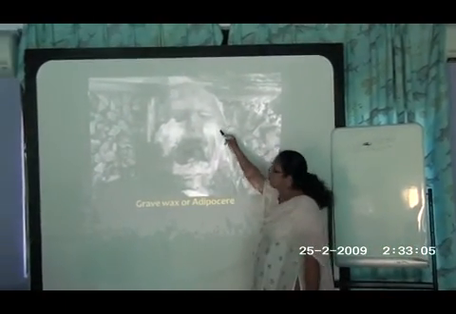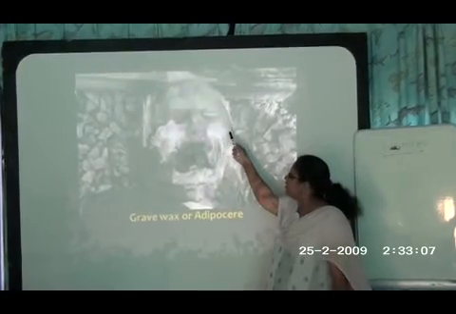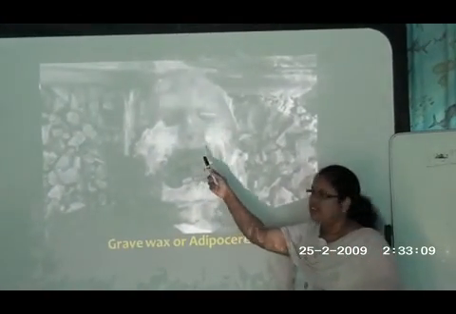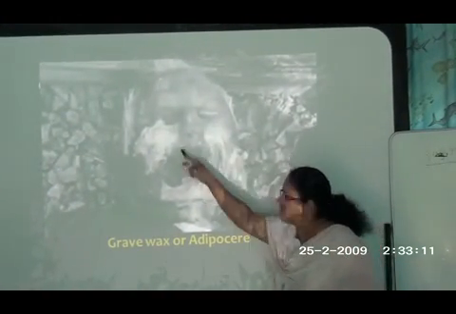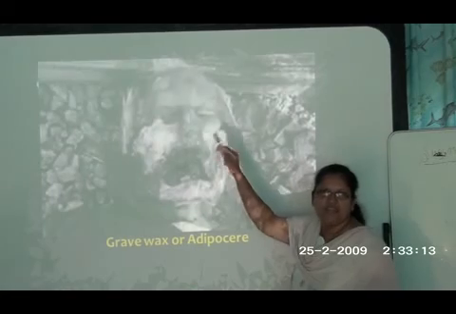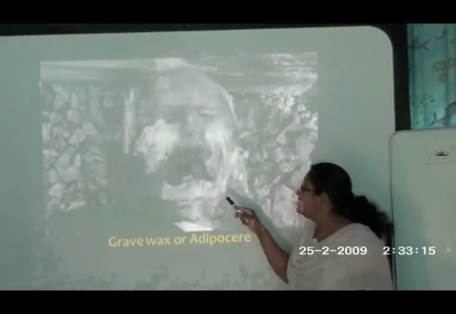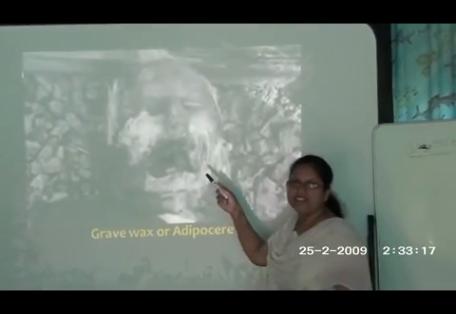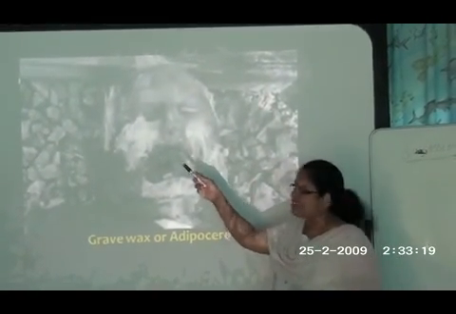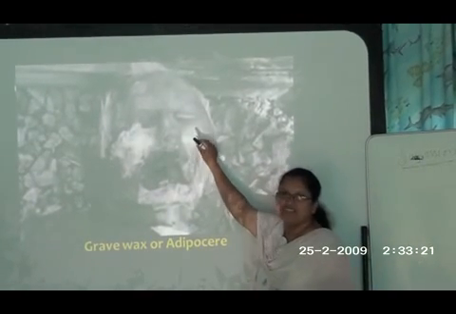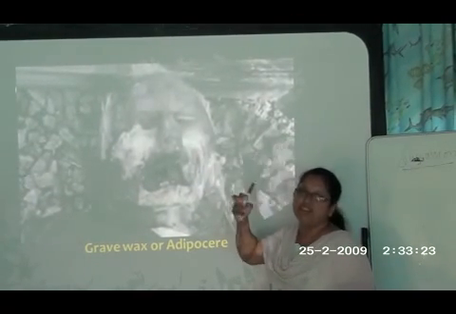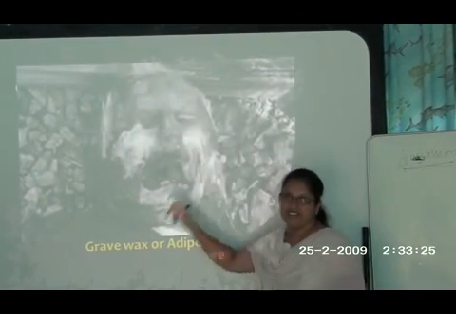And here is a human face. Here, this is the fat that melts out after the death of a person. This is usually known as grave wax, because usually in a grave where we bury the dead bodies, after a few days if we reopen and see, the stages of decomposition have set in and it appears like wax because the fat starts melting on the dead body. It is known as grave wax.